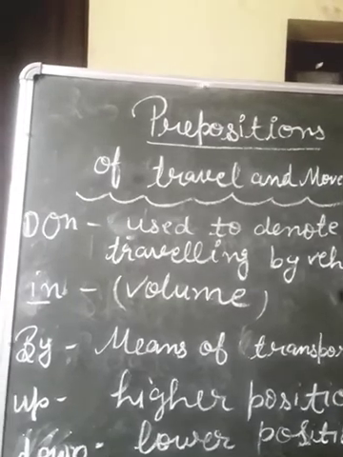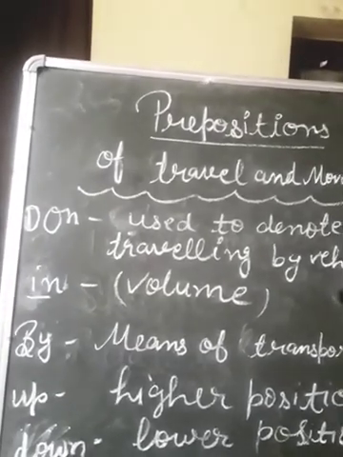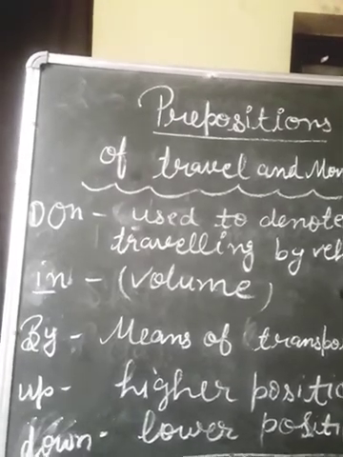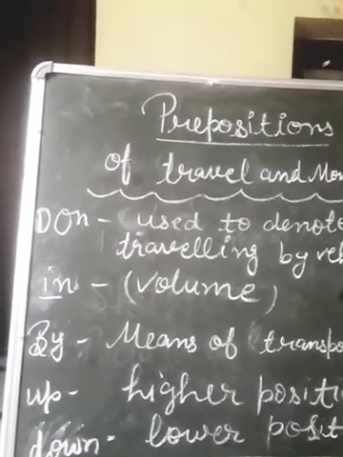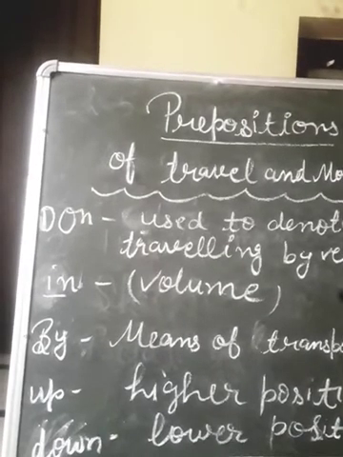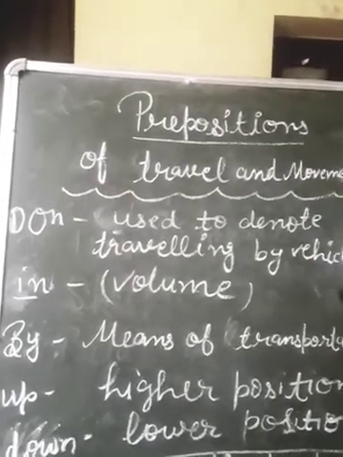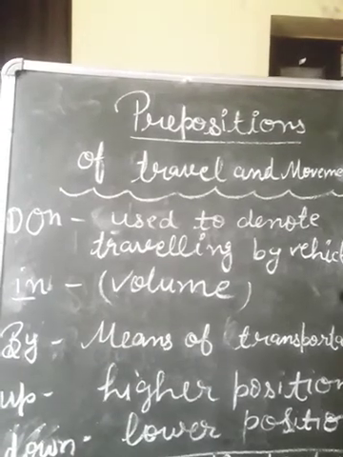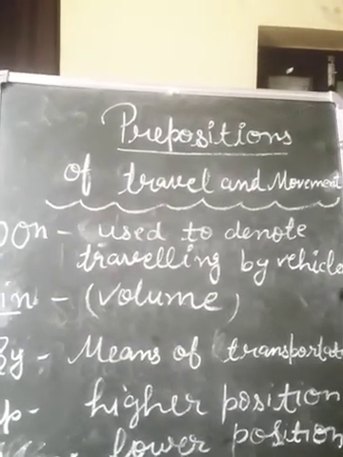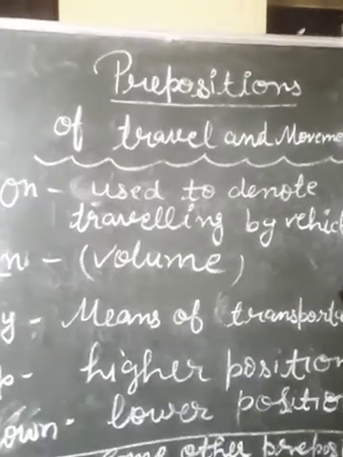On is used when we are walking on foot, and on is used for small vehicles, and by is used for big vehicles, four-wheeler vehicles. And my cousin will come by flight. We will use by for aeroplanes. Okay, I hope you are understanding.